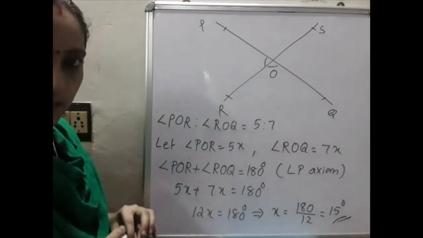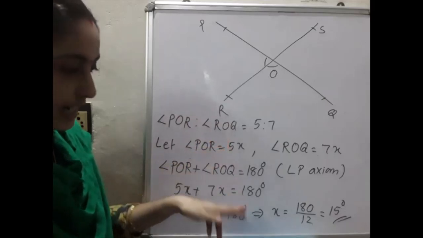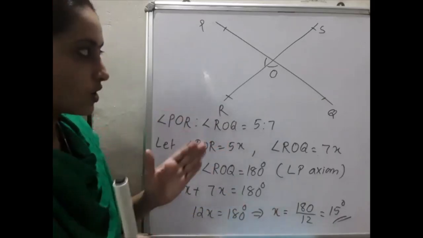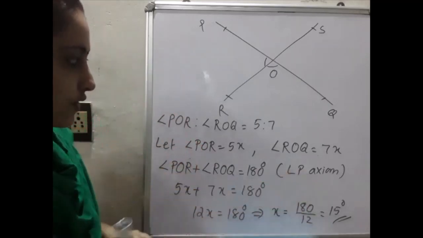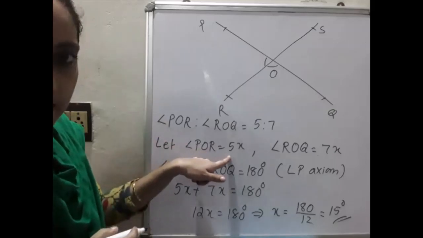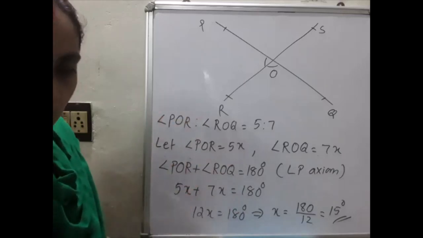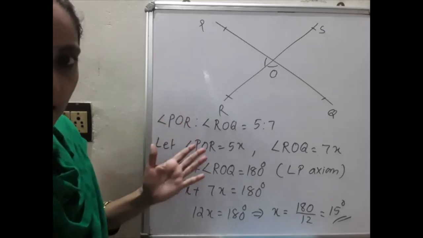Hope you are clear up to this. That is, the sum is 180 degrees, so 5x plus 7x is equal to 180 degree. From that you got the value for x is equal to 15 degree. Our question is that we have to find all the angles. So x is equal to 15 degree means what is POR? POR we take as 5x. So please write down up to this. I will rub and write the remaining portion, and after that you can write.